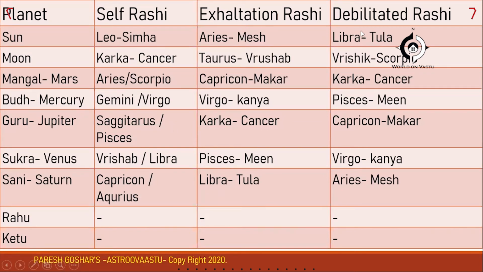Now, if you see the exaltation and debilitation column, Sun gets exalted in Aries and it gets debilitated in Libra. So for any planet, if it gets exalted in one Rashi, in the opposite of that Rashi it gets debilitated. So this is one clue that we can remember. Moon gets exalted in Taurus, and in Vrishik, the opposite sign, the 8th Rashi, it gets debilitated. Then Mangal, in Makar, Capricorn, gets exalted, and in the opposite, Karka, the Cancer Rashi, it gets debilitated.